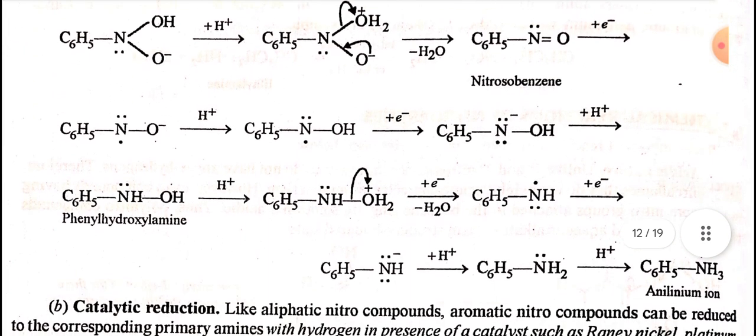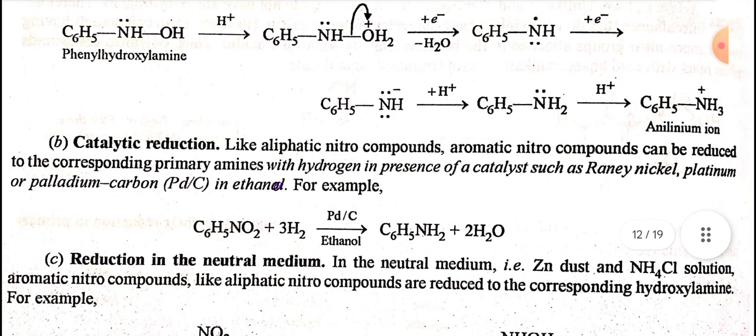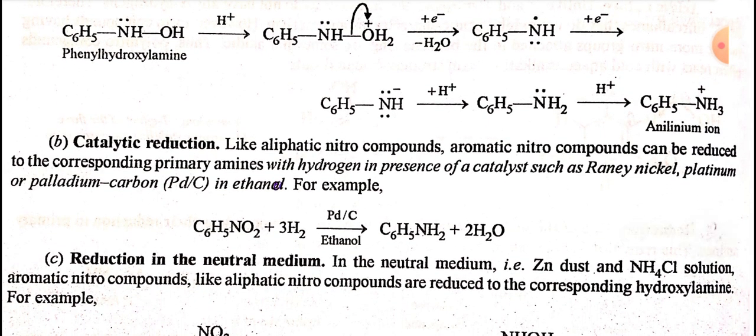And finally, anilinium ion forms. Catalytic reduction. Like aliphatic nitro compounds, aromatic nitro compounds can be reduced to the corresponding primary amines with hydrogen in the presence of a catalyst such as Raney nickel, platinum, or palladium on carbon in ethanol. When nitrobenzene reacts with palladium on carbon in the presence of ethanol and hydrogen, it gives aniline plus water.